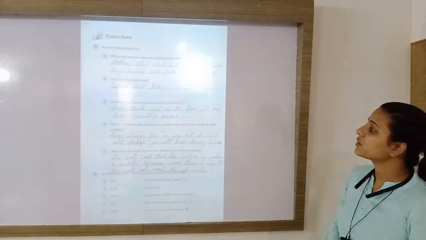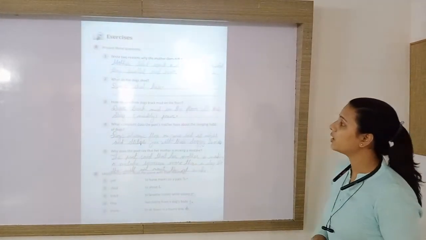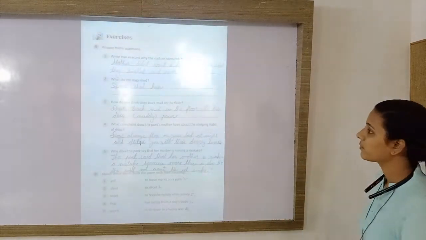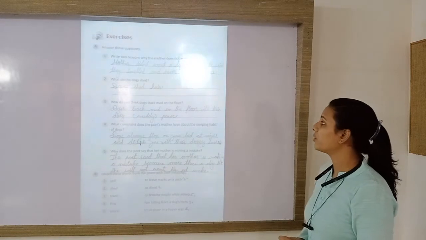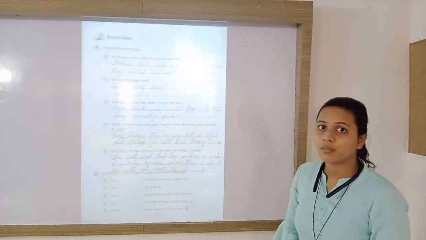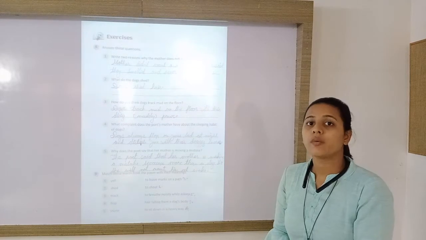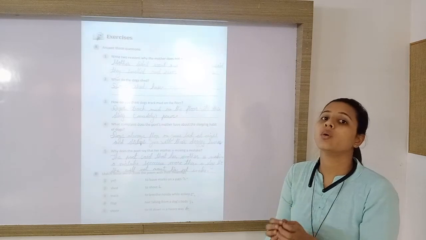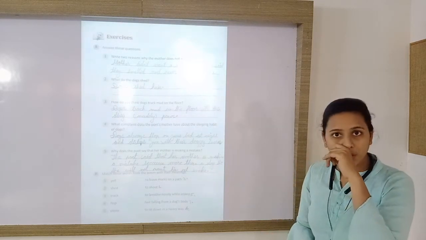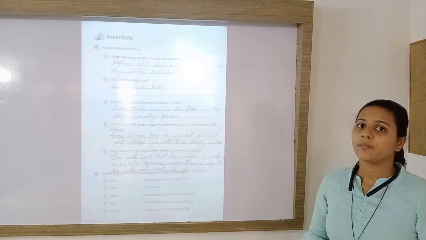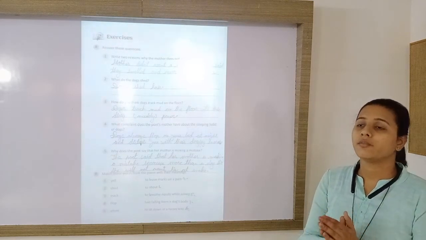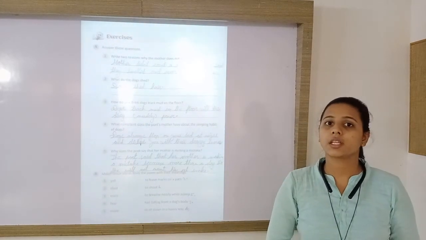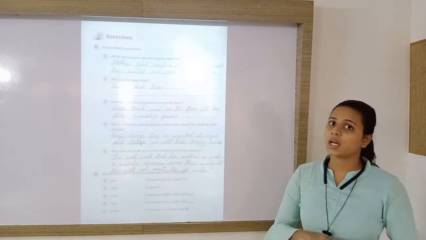Next is, how do you think dogs track mud on the floor? How do they carry mud on the floor? Dogs track mud on the floor with their dirty paws. Paws, that means the feet of the dog. So when they go outside, the mud sticks to their paws, and when they come back home, that mud will be left on the floor. So in this way the floor will be dirty. Due to their dirty paws, mud will be left on the floor and it will make the house dirty.